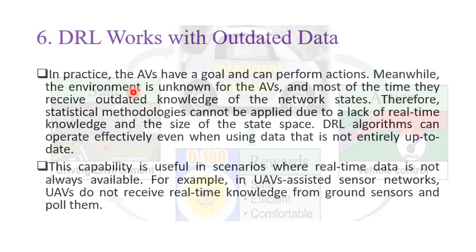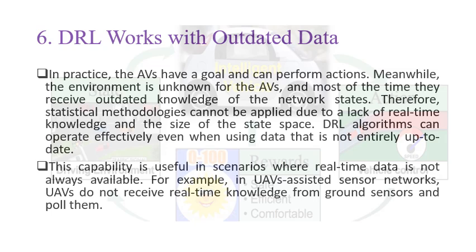But when we have outdated data, we can use deep reinforcement learning. For example, imagine again a UAV assisted sensor network. This UAV doesn't have real-time knowledge of ground sensor data. Instead, the UAV polls the ground sensors individually to retrieve data from them. The UAV is working with outdated knowledge.